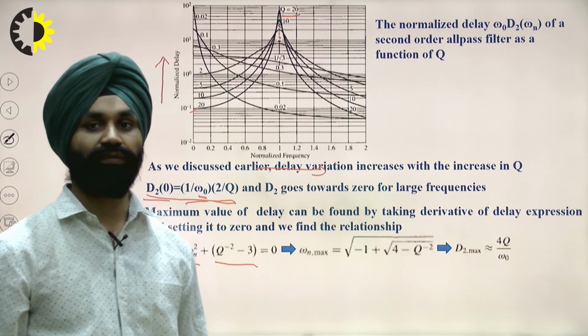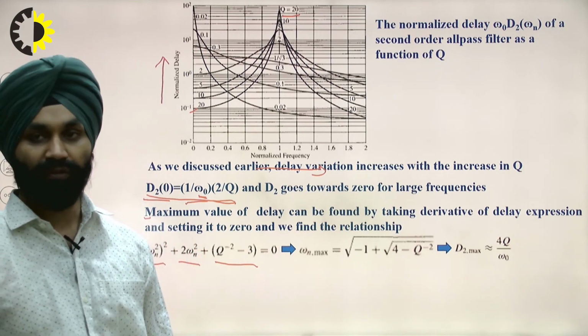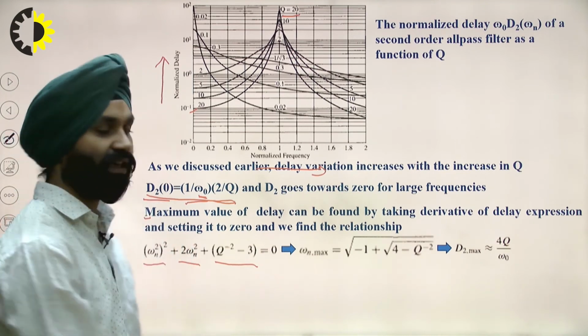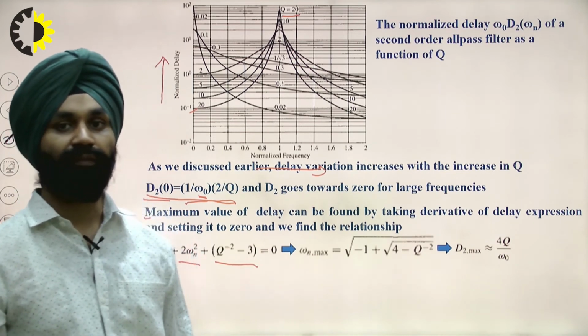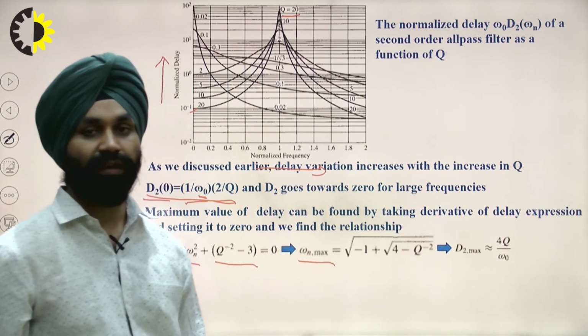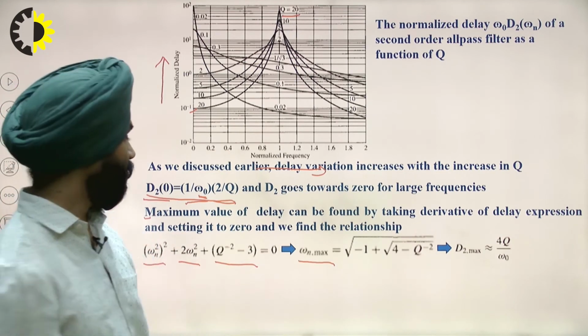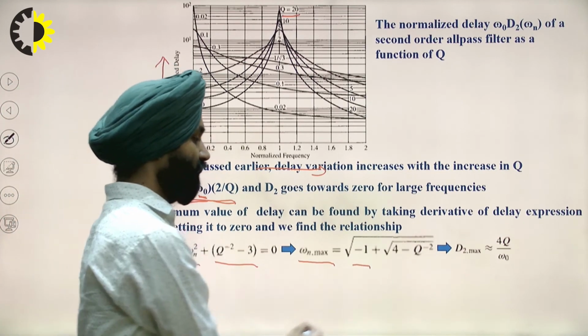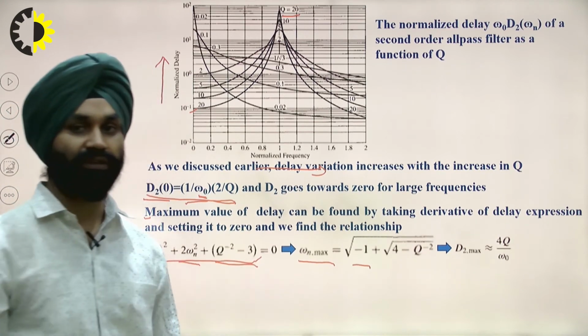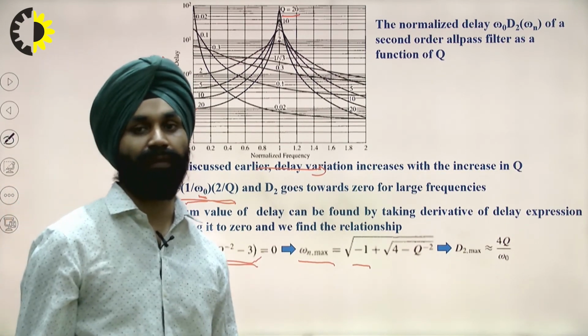This will give the delay of the second order filter at the maximum value. These equations I have taken directly from our textbook. So this gives omega n at the maximum value, from a quadratic equation. Its solution will give the omega n maximum value.